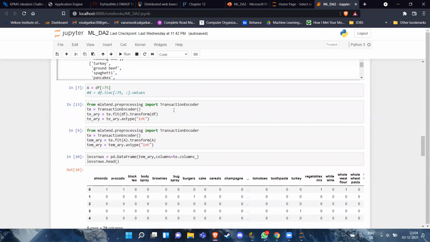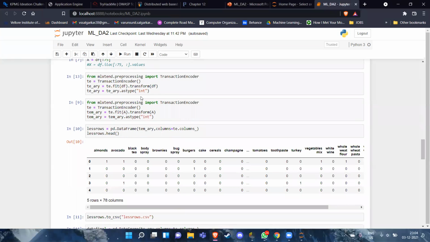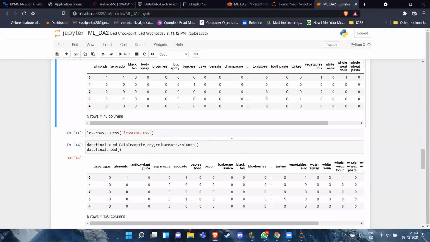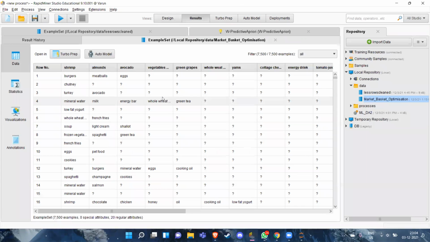What the transaction encoder does is it takes this list and fits it to produce an output like this, and this will now be fed into the simulator. Let's get to RapidMiner. This is how the basic interface of RapidMiner looks. This is the data set as it was initially.